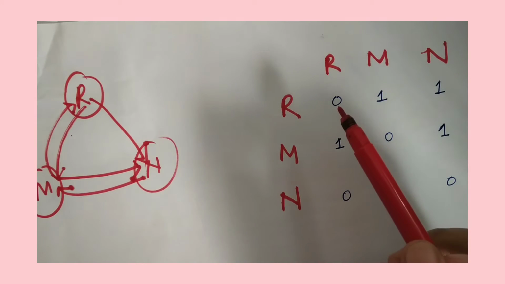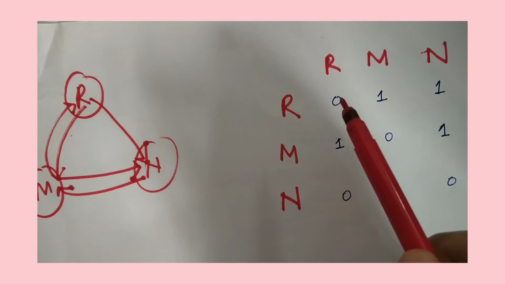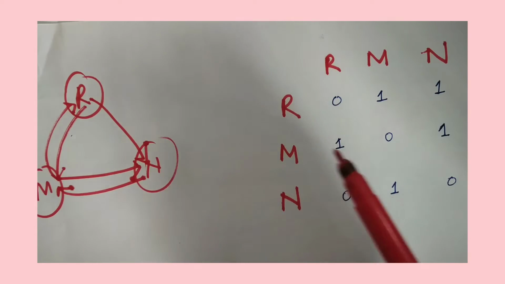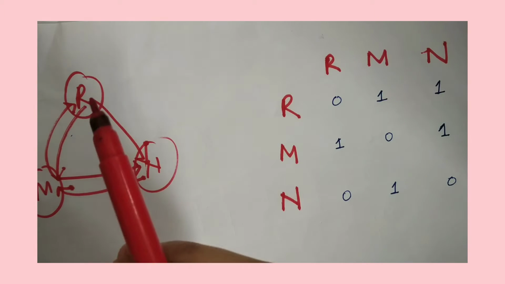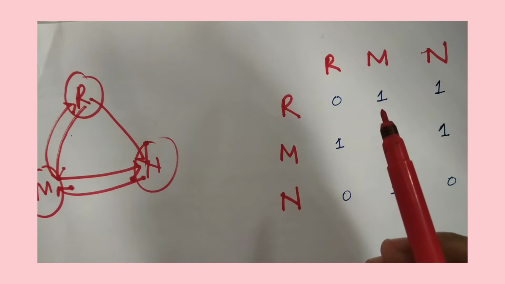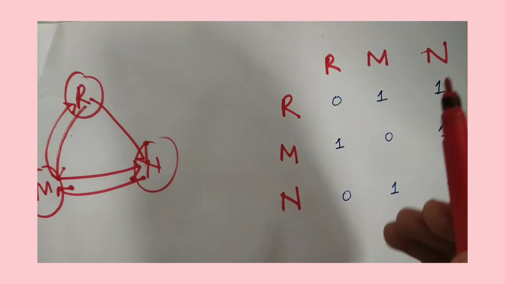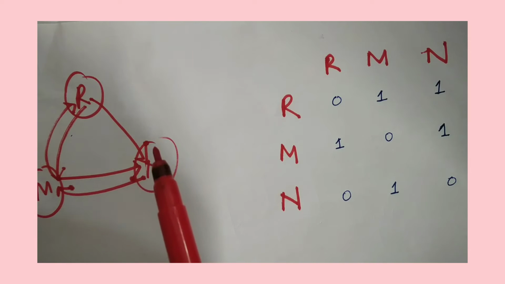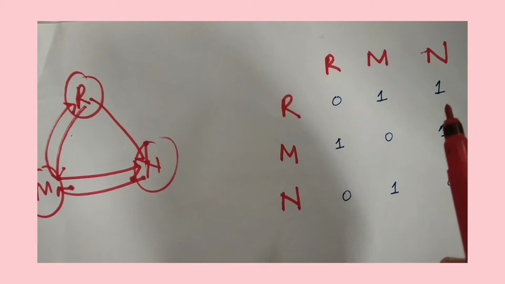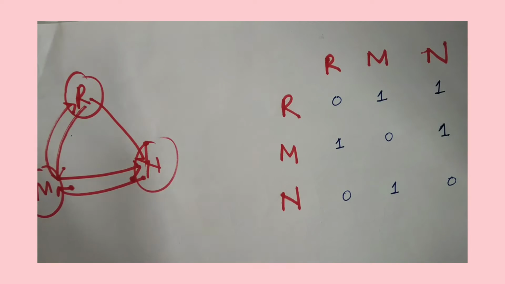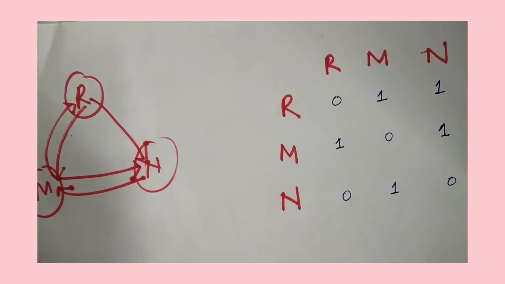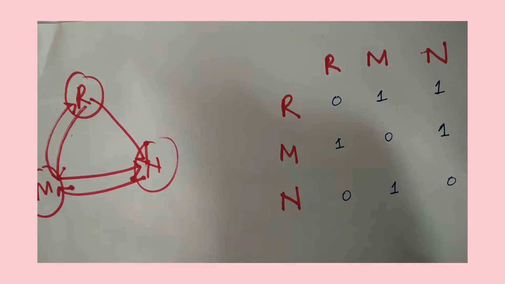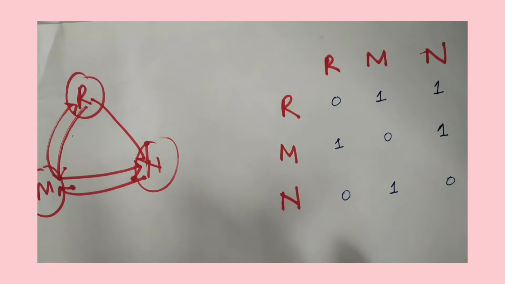Make sure that you have understood this concept. Ronaldo has given no ball to Ronaldo, so we have entered 0 here. Same happens with Messi and with Neymar. From the diagram it is very clear that Ronaldo passes 1 ball to Messi, hence the entry is 1. How many balls has Ronaldo passed to Neymar? There's 1 arrow coming here, so I have mentioned 1 here, and like that for the other entries. So this is a very simple way, isn't it? From the diagram, just see how many passes have come, or even without the diagram you can just enter the number and get the total number of passes. This is how you enter your data in a tabular form.